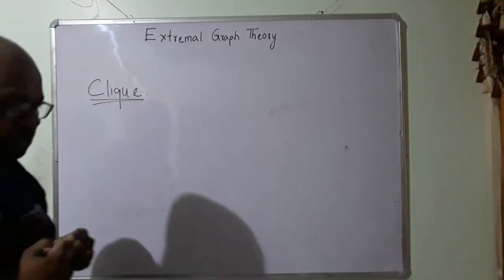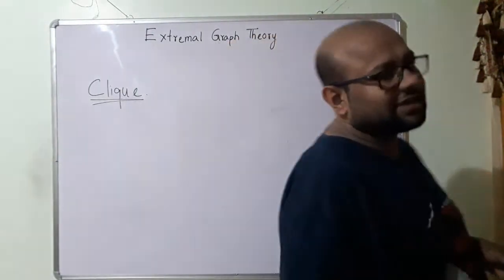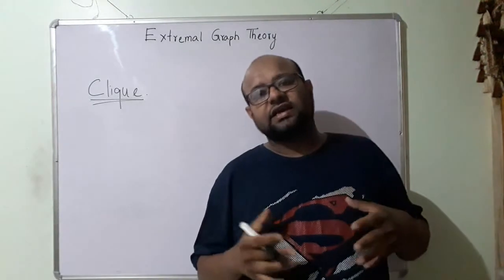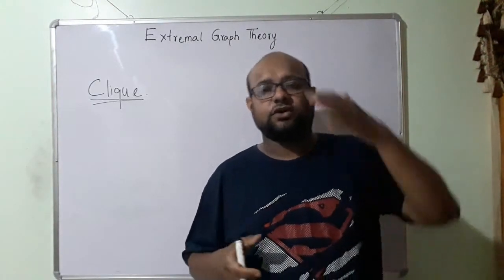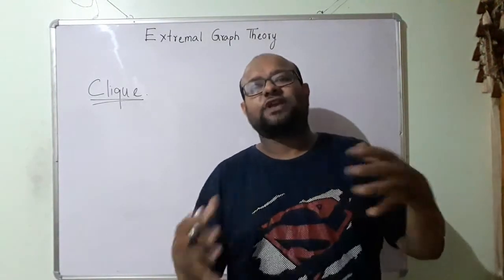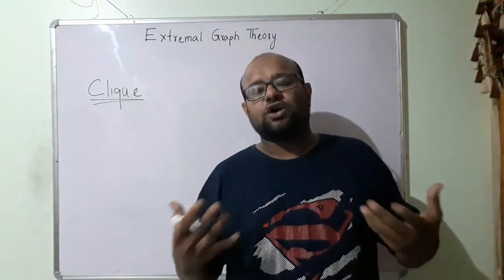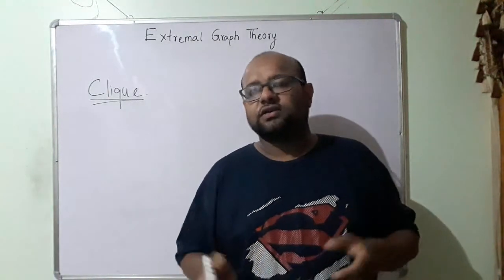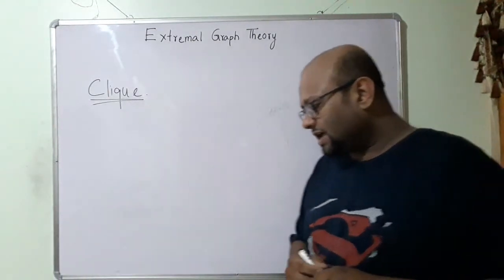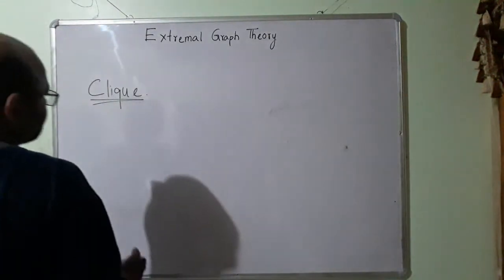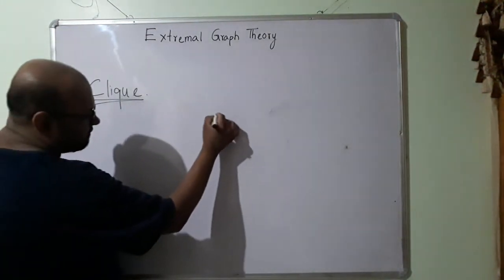In social science, in social studies, a clique is a group of people, a group of friends, people who are friends with one another. So all of them are friends with one another, right? So such a group is called a clique. Let me draw a graph.